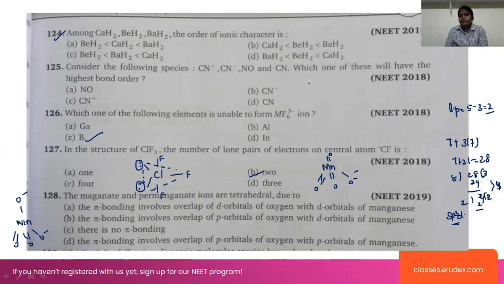So look at this case: the pi bonding involves the overlap of the p orbitals of the oxygen. Oxygen has p orbitals and manganese has d orbitals. So the pi bonding takes place between the overlapping of the p orbitals of oxygen and the d orbitals of manganese. So the correct option is B. Next question.